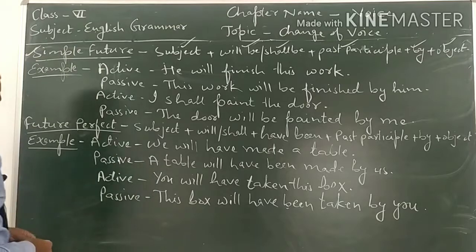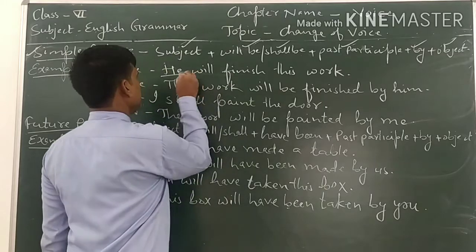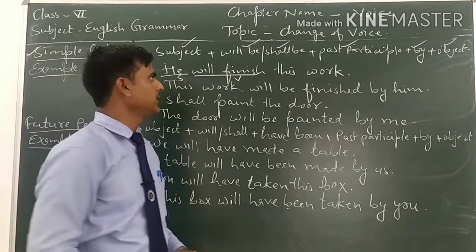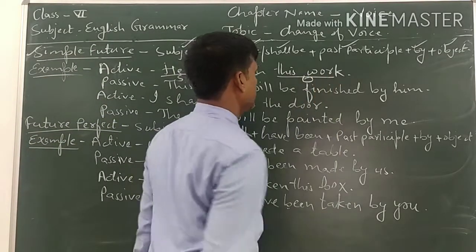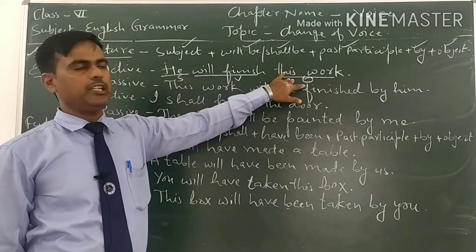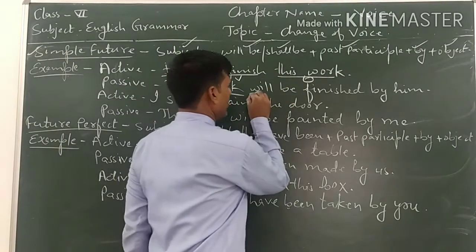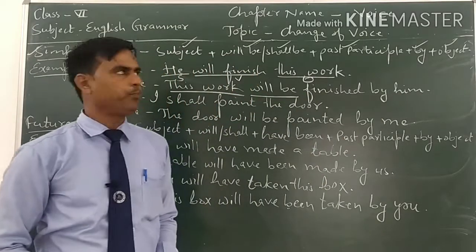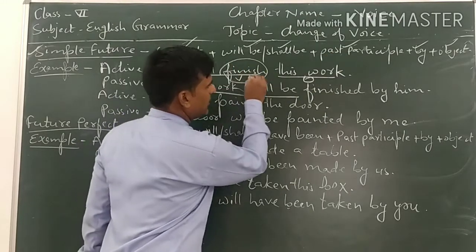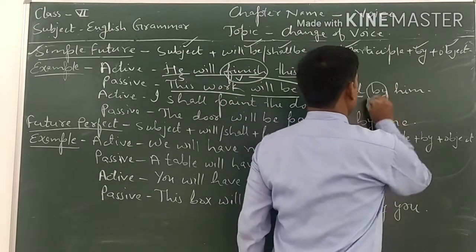So see here, number one, he will finish this work. He is the subject, will finish is the verb, and it tells us that this is simple future tense, and this work is the object. As you know, we will change the object into the subject in passive voice. So this work will be the subject in passive voice. This work will be, we use will be or shall be. Then the past participle form of the main verb. The main verb is finish. The third form of finish is finished. Then we will use by, and then the object.